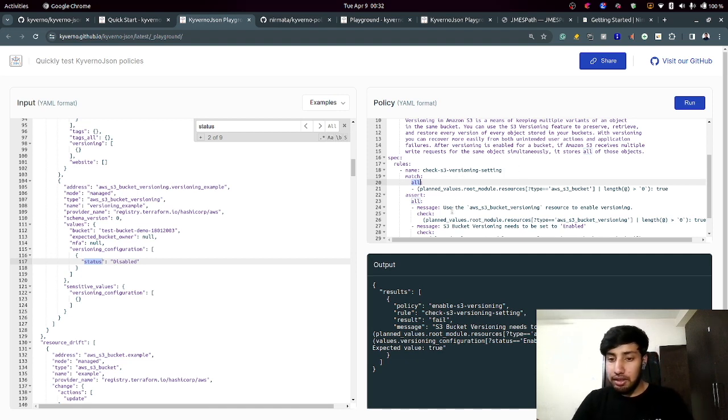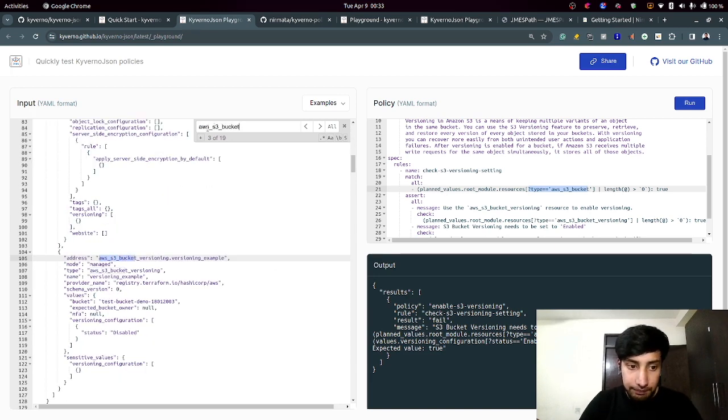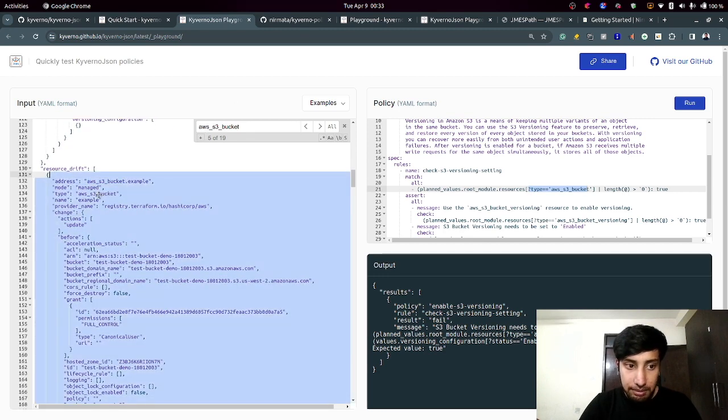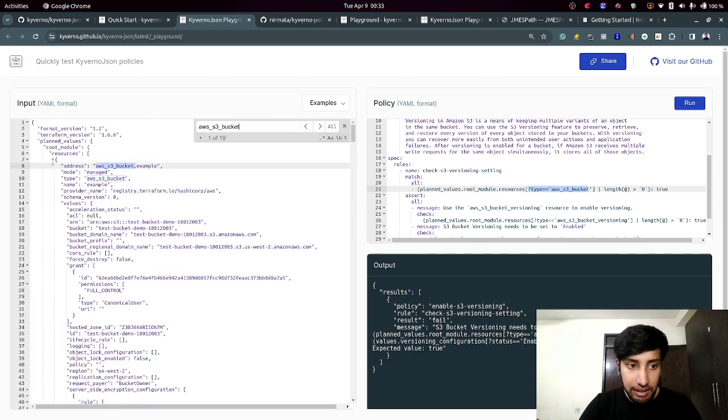So what we're doing here is saying that inside your planned values, root module, resources, which is something like this, this is your planned values, and this is your root module inside your resources. Resources is an array, which is the reason we have written it like this. Search for a resource that has type AWS S3 bucket. So do we have a type AWS S3 bucket? Yeah, we do have a type something like AWS S3 bucket.